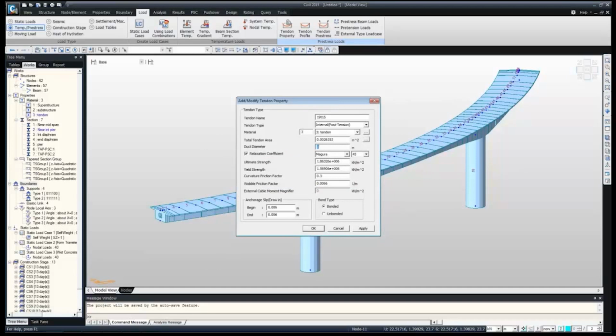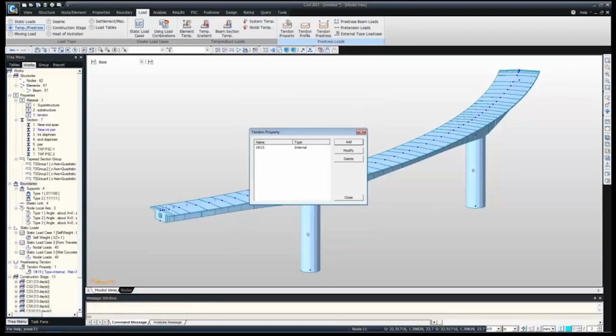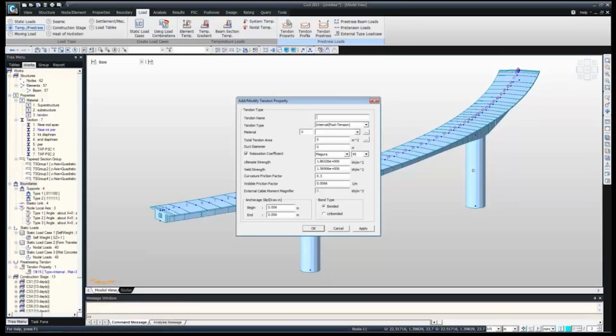Then duct diameter 0.1. So the total tendon area, duct diameter, then relaxation coefficient, either Magreco, IRC, or European. As we are using IRC, I'm taking IRC 112. Then either normal or low, we are taking normal. Then ultimate strength and yield strength. Ultimate strength is again the same, 1.8 into 10⁻⁶, and this 1.5 into 10⁻⁶. Then I'm giving OK. Then add.